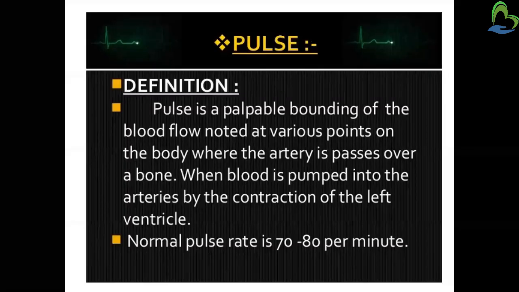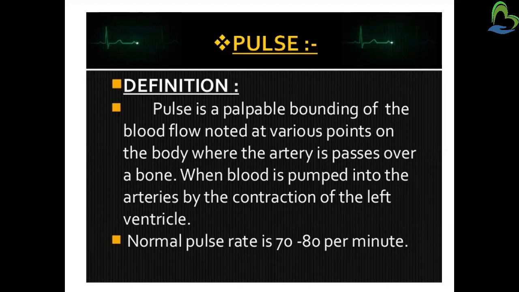So pulse is a palpable bounding. A palpable bounding or pounding pulse means a strong throbbing that is being felt over the arteries in the body, and that is due to some forceful heartbeats through the body. That is being noted at various points where the arteries are felt over the bone or that lie above the bone, over the artery that passes over the bone.